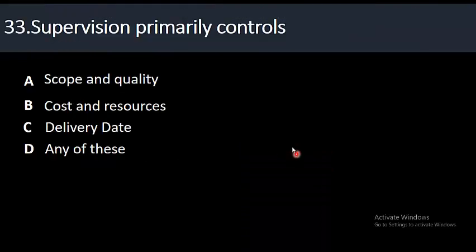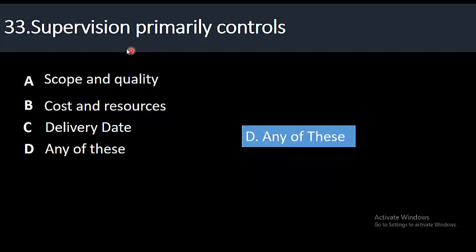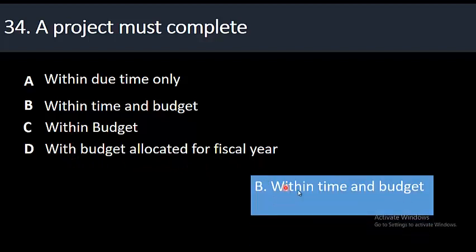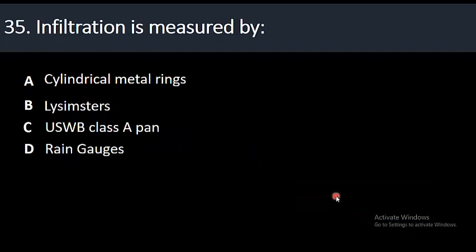33. Supervision primarily controls: option A, scope and quality; option B, cost and resources; C, delivery date; D, any of these. The right option is any of these. Supervision primarily controls scope, quality, cost, resources and delivery date as well. So the right option is option D. 34. A project must complete: option A, within due time only; B, within time and budget; C, within budget allocated for fiscal year. The right answer is option B, within time and budget.